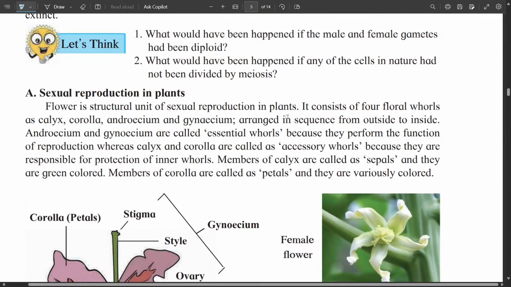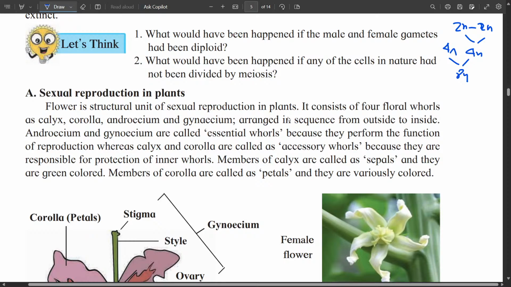What would have happened if the male and female gametes were diploid? In the next generation there would be four times the number of chromosomes. In the next generation there would be 18, and like that the number of chromosomes would go on increasing, and that is not required, that is not useful. That's why haploid cells evolved.